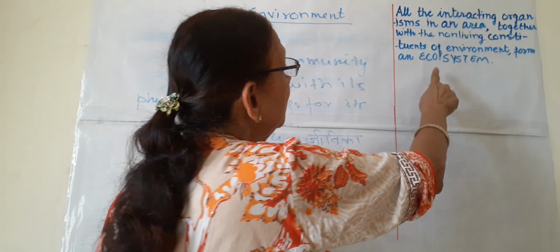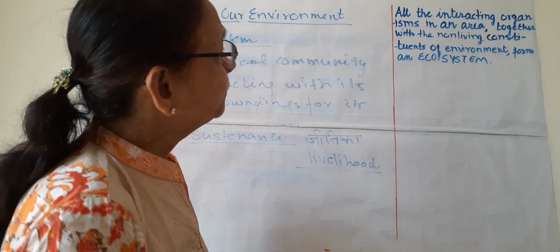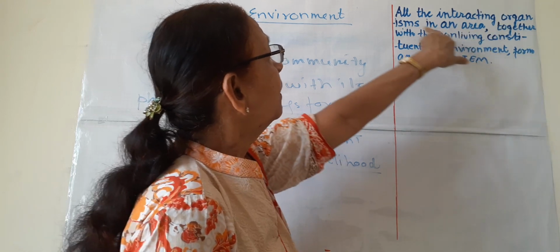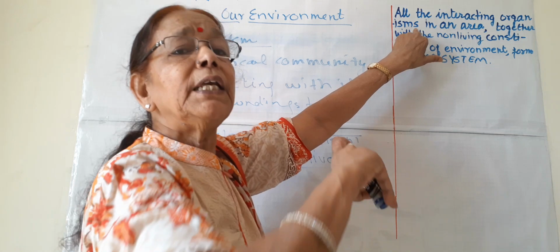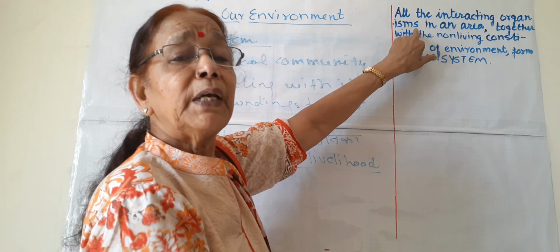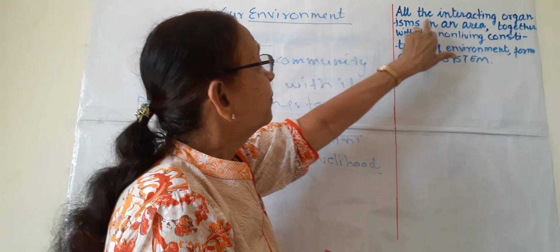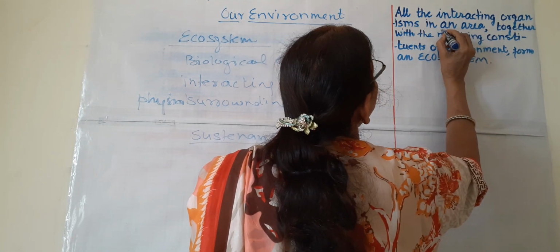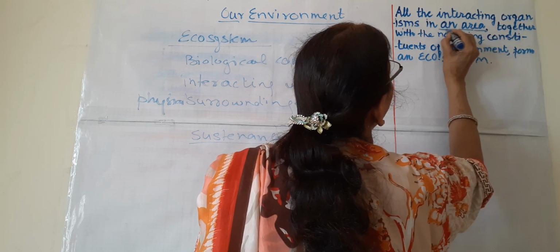I have written a definition of ecosystem. You can copy it down. The same thing is here. All the interacting organisms. So organisms should interact with each other as well as with non-biotic substances also in an area. It is very important. The ecosystem is of an area, of a particular area.